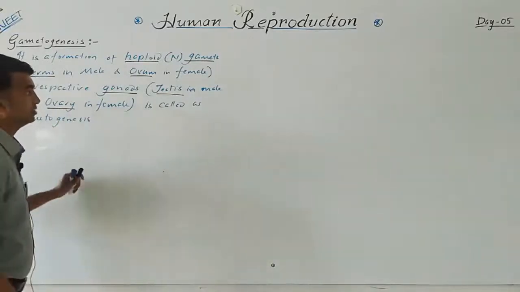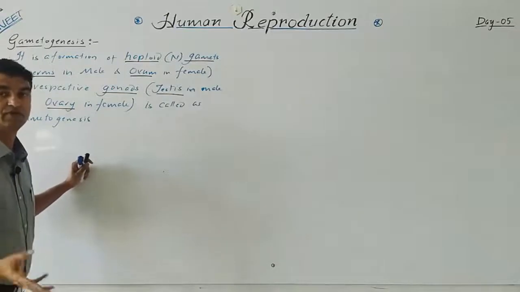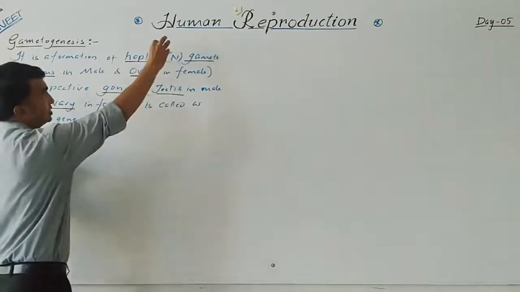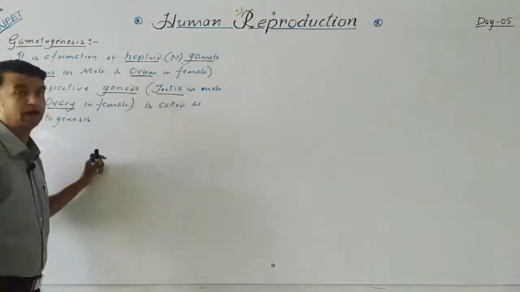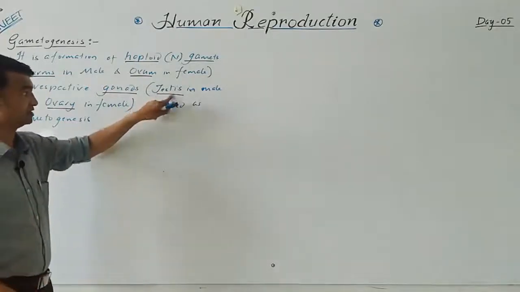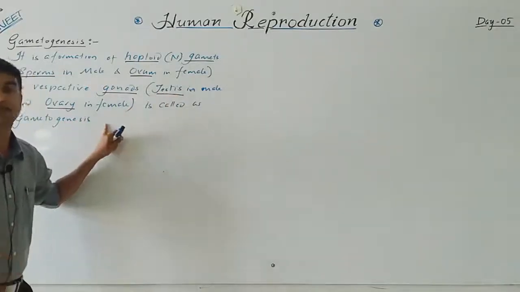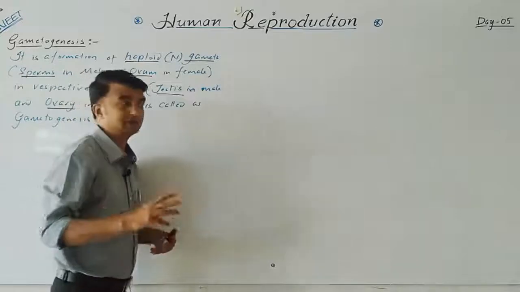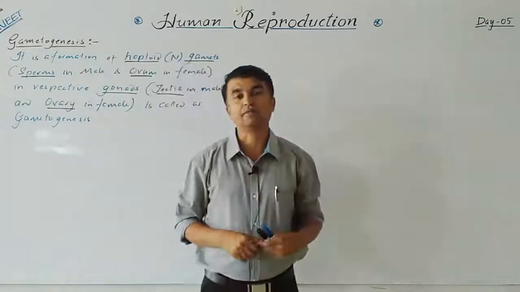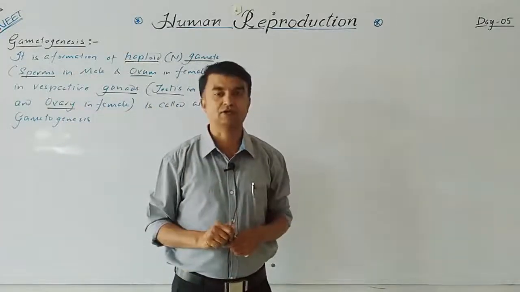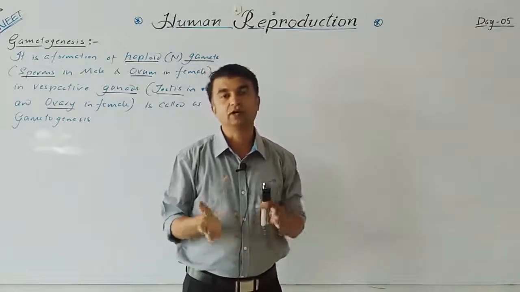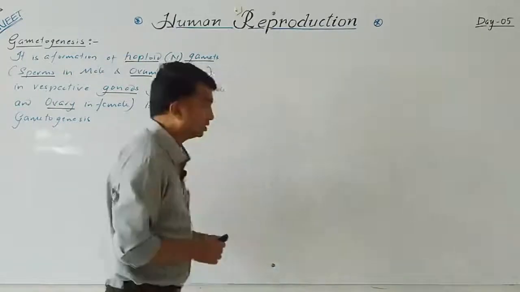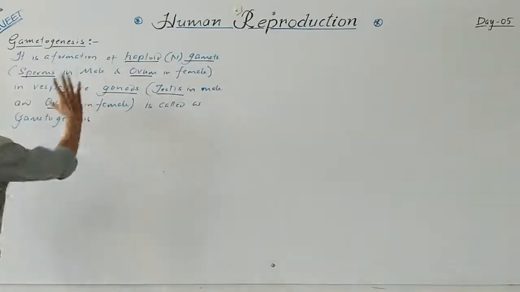Now, the major question: which type of cell division will occur in this? The gamete is haploid, but when you take the gonads, specifically the testis in the male and the ovary in the female, special cells are there. These are called the primary germ cells or primordial germ cells, which are diploid.